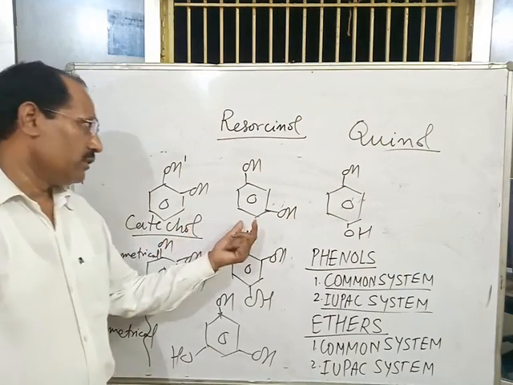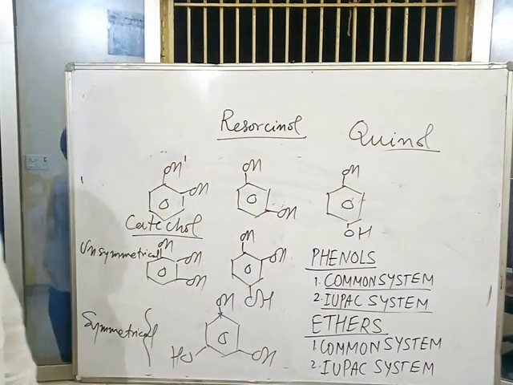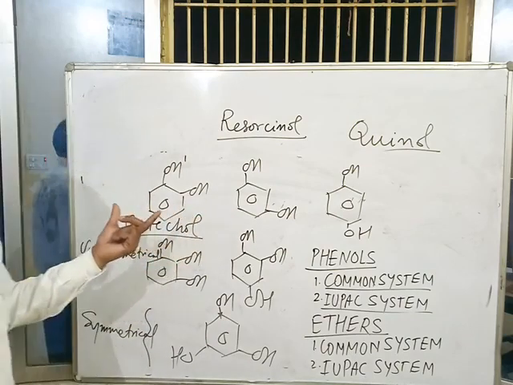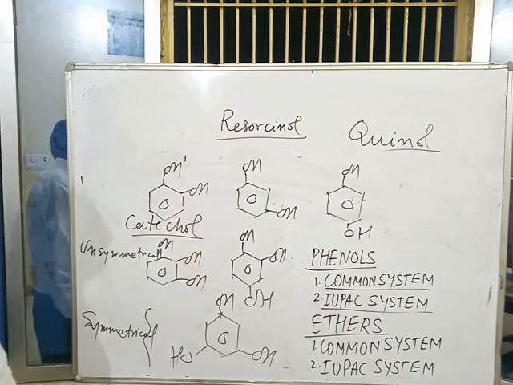Catechol, resorcinol, and quinol. These are better known by their common names.